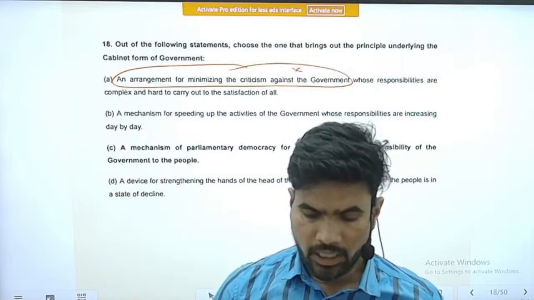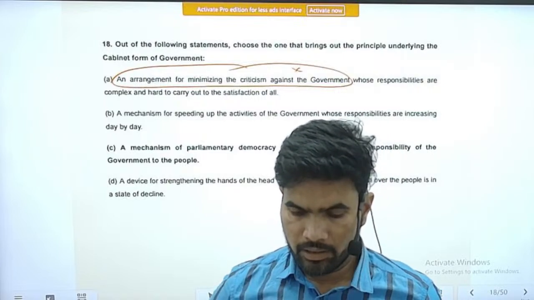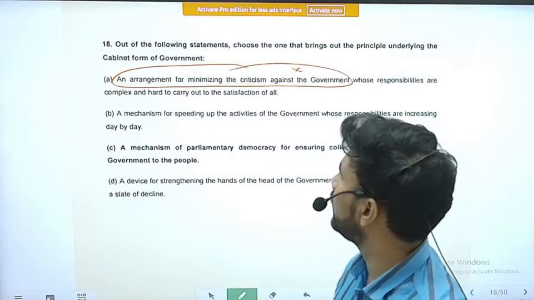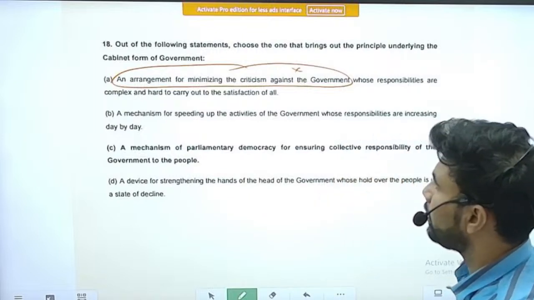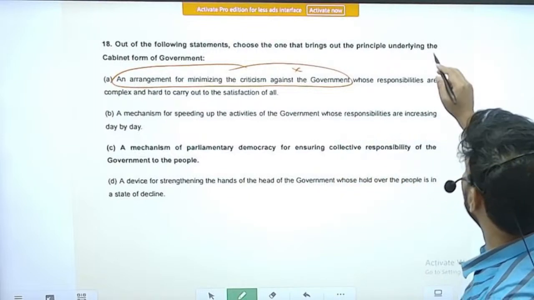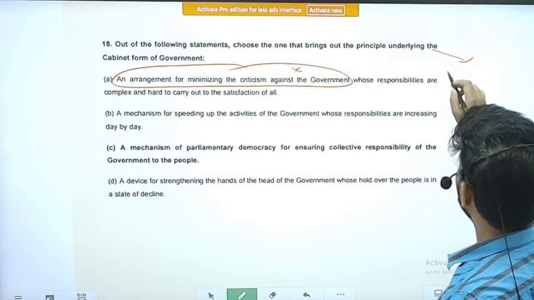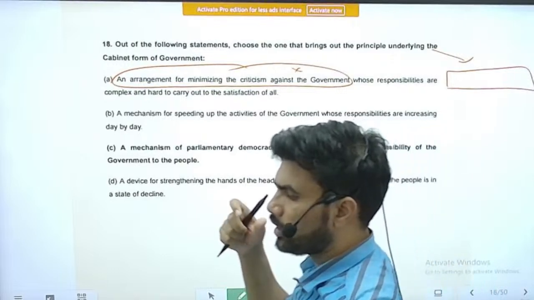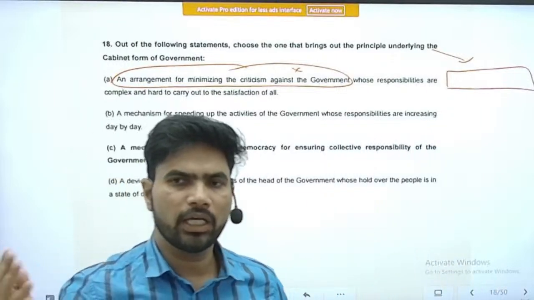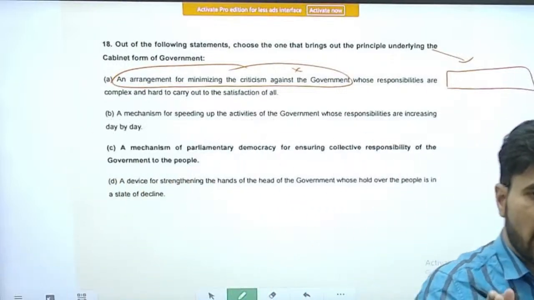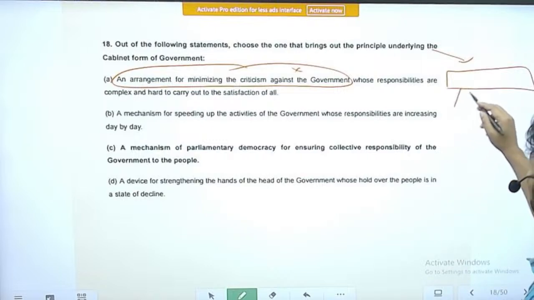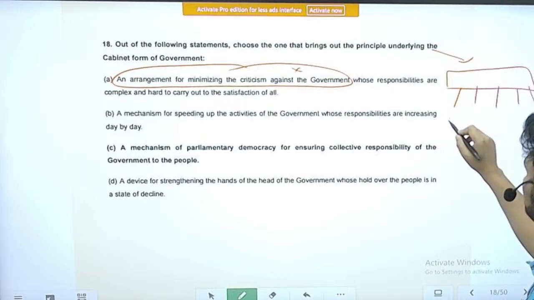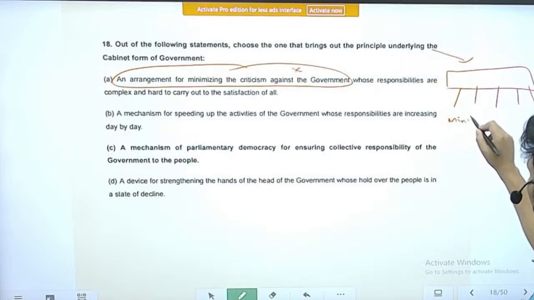Next, first you should understand what is actually meant by cabinet form of government. The actual business will be divided into various portfolios, in present language called ministries.